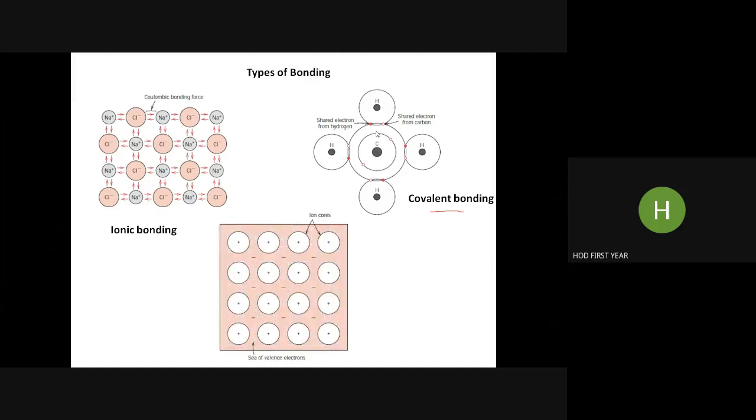And in case of metals, we have metallic bonding. So here we have a sea of valence electrons. Several millions of electrons are there at a particular part of the metal. So these are the bondings in engineering materials. In case of polymers, we have covalent bonding.